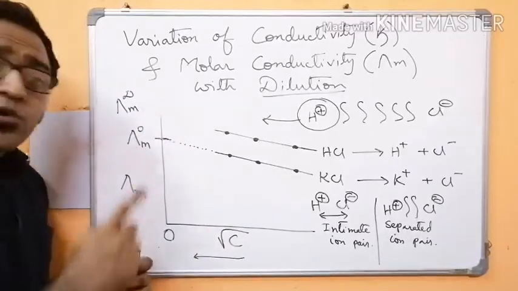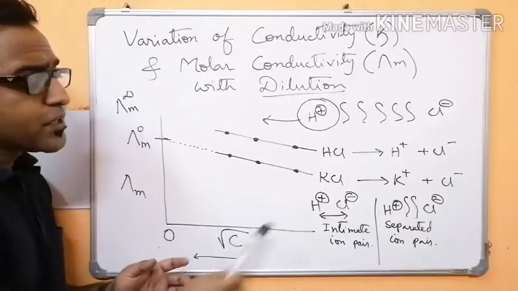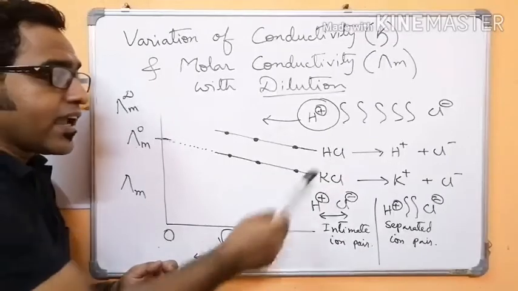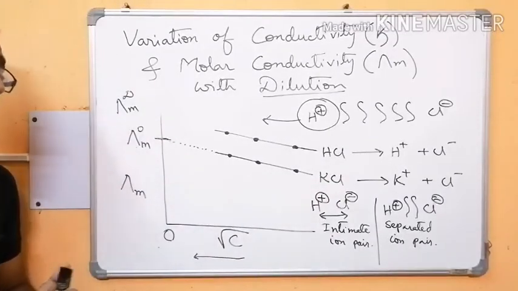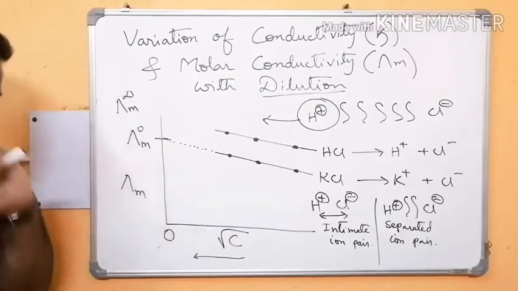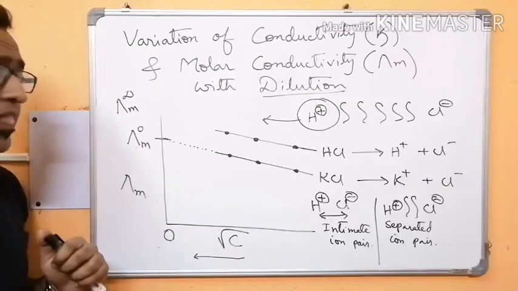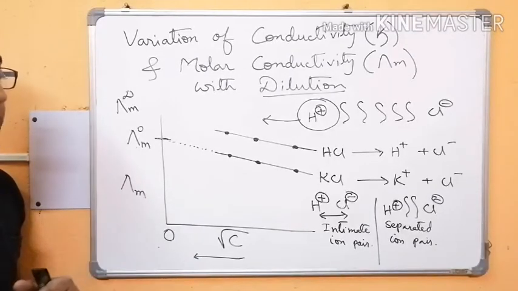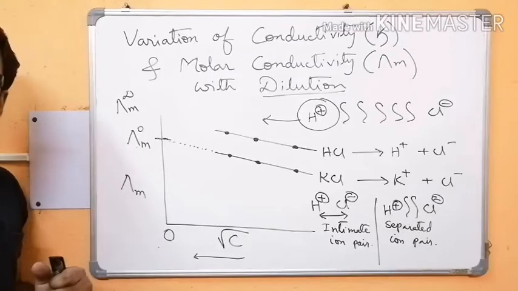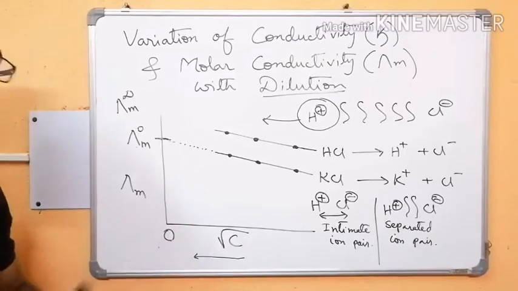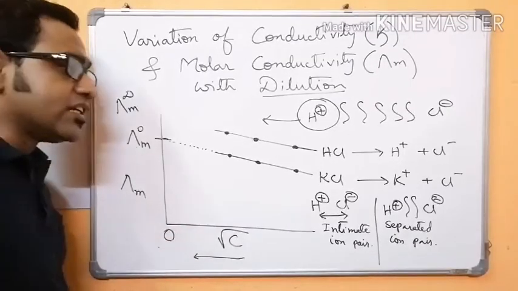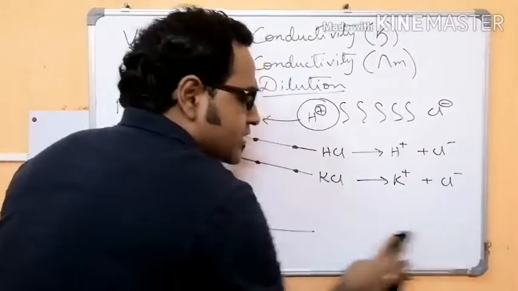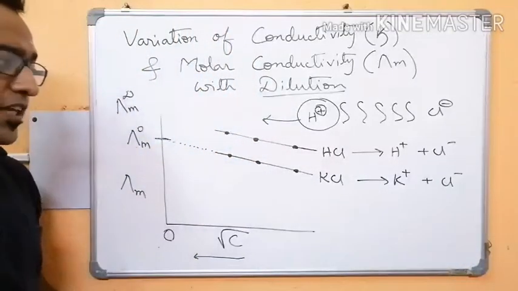Okay. Now the next question. The next question is between KCl and HCl. HCl has a higher molar conductivity value as compared to KCl. Now that also you can answer very easily if you see the ions furnished from both of them.